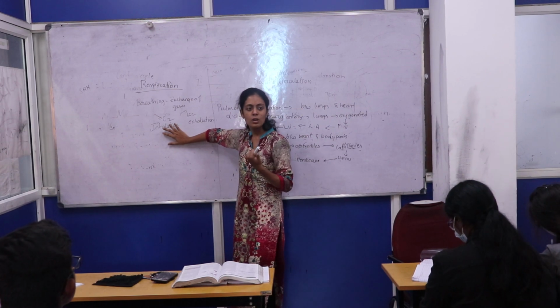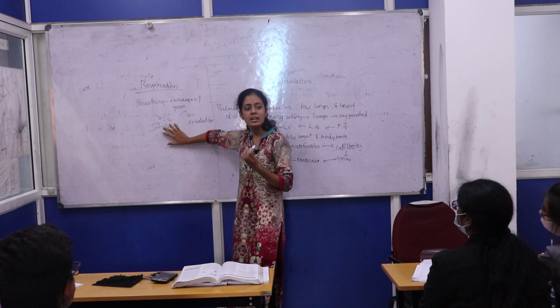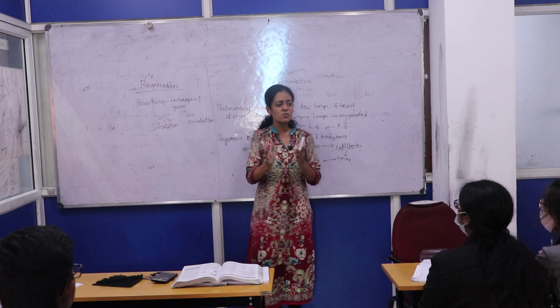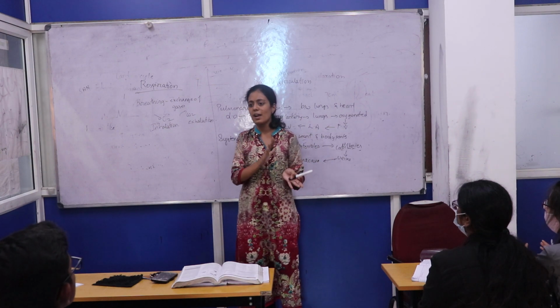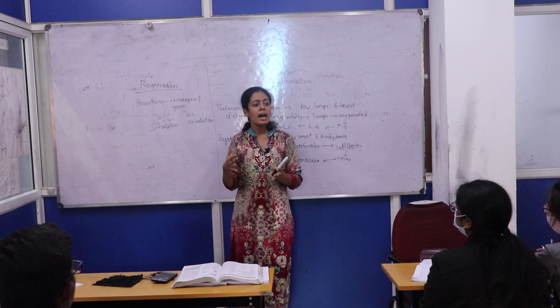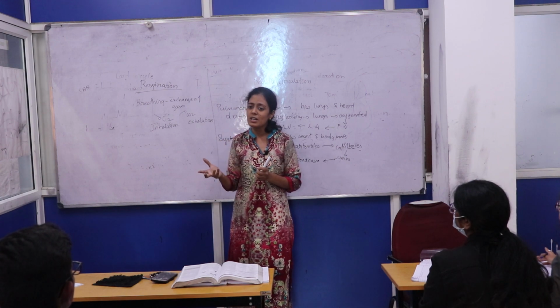Every cell of your aerobic organisms. Okay, aerobic respiration happens in each and every cell of the aerobic organism. So as we discussed, we have two types of respiration, aerobic and anaerobic. What is aerobic respiration? Happens in presence of oxygen. What is the end product of aerobic respiration?